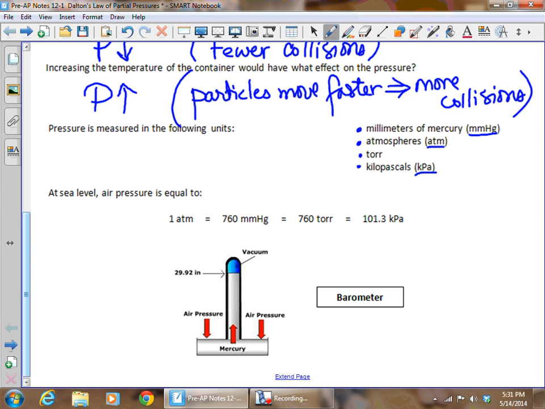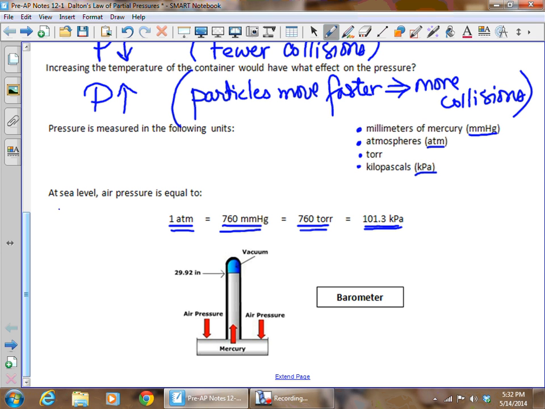Now at sea level, air pressure is equal to 1 atmosphere. And the relationship of atmospheres with millimeters of mercury, torr, and kilopascals are related here. An atmosphere is equal to 760 millimeters of mercury, which is also equal to 760 torr, which is equal to 101.3 kilopascals. And we can use any 2 of these and create a conversion factor.